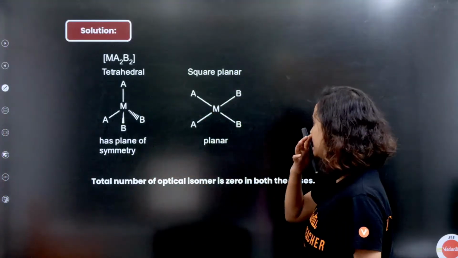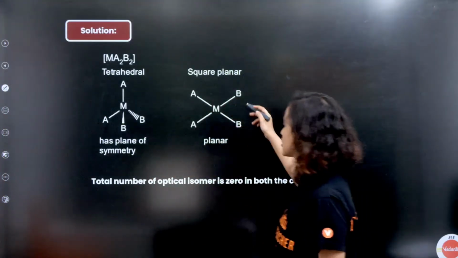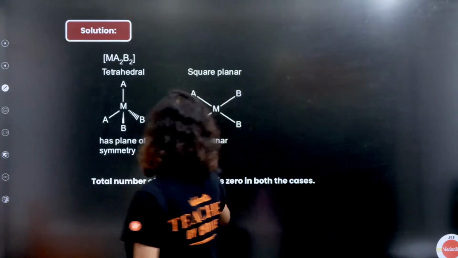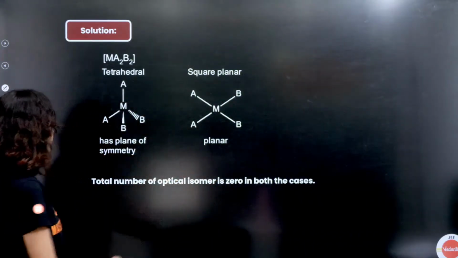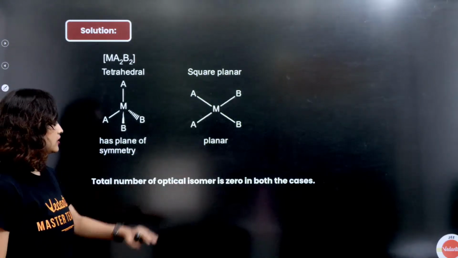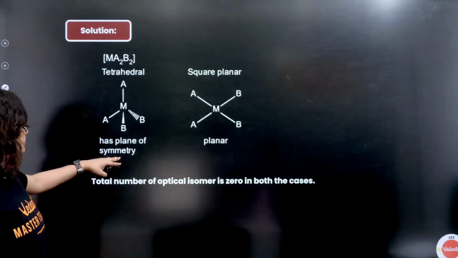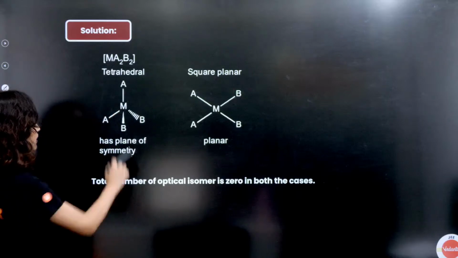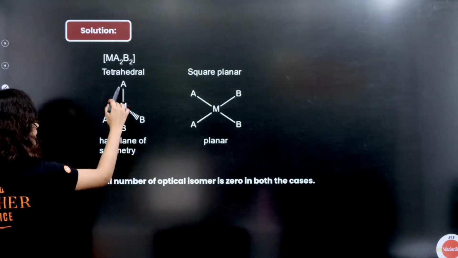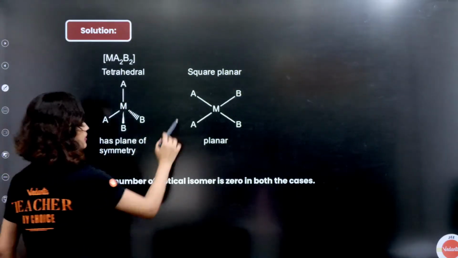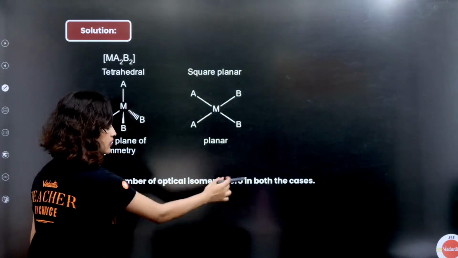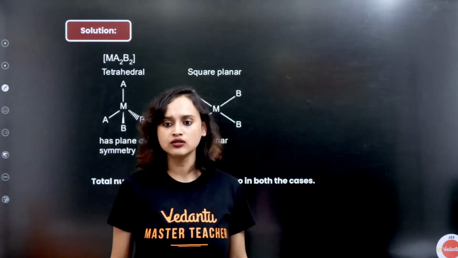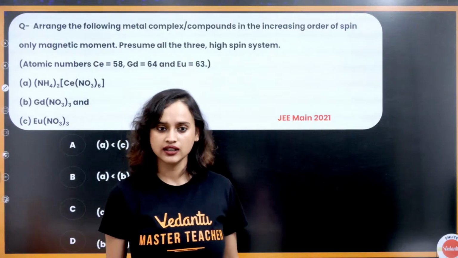Take a look at it. See? Ma2B2, tetrahedral, square planar. This has a plane of symmetry. So total number of isomers is 0 in both the cases. It has a plane of symmetry, right? AA, BB. See? Optical isomer will be 0. That's it. Very easy. Correct.